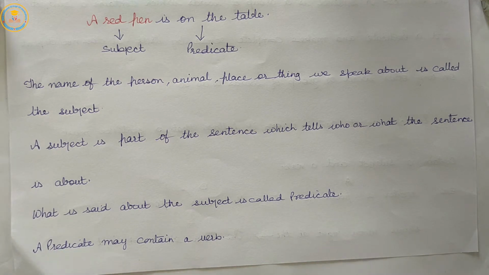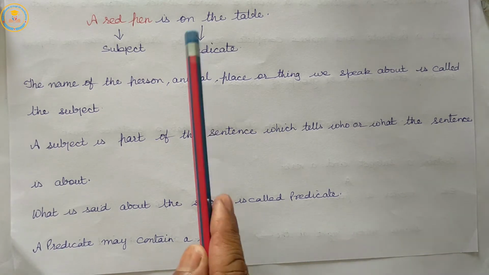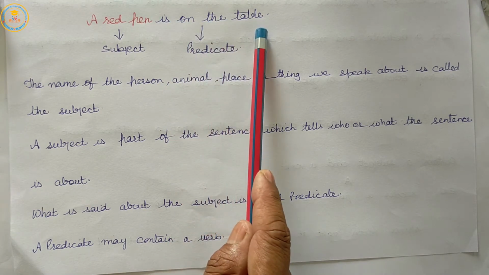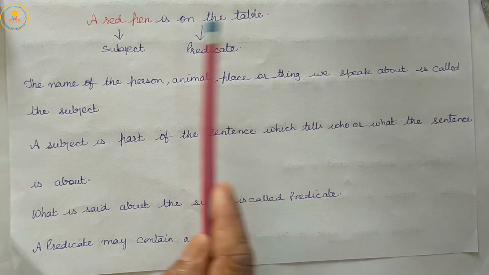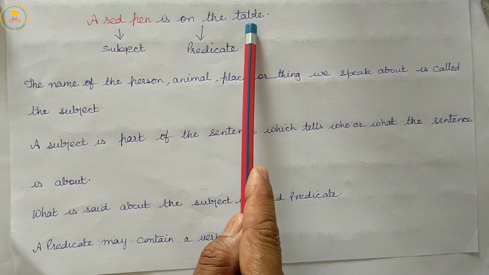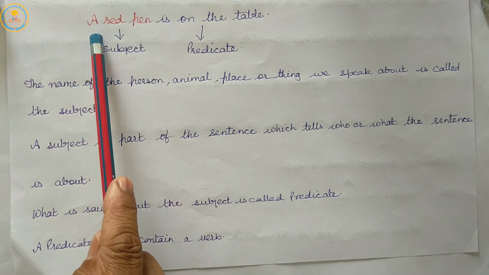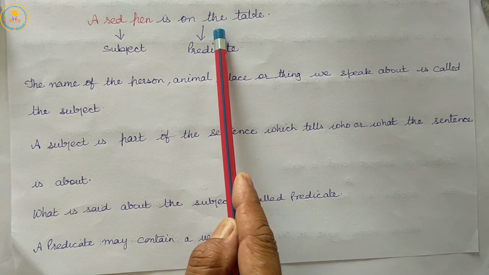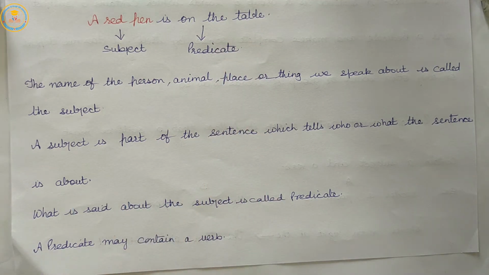A predicate may contain a verb. Here in this sentence, the predicate is "is on the table." So, what is said about the subject, a red pen? Where is the red pen? It is on the table. So, what is said about the subject is called the predicate, and a predicate may contain a verb.